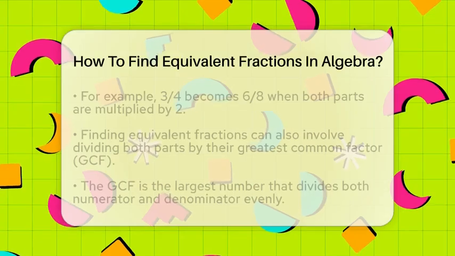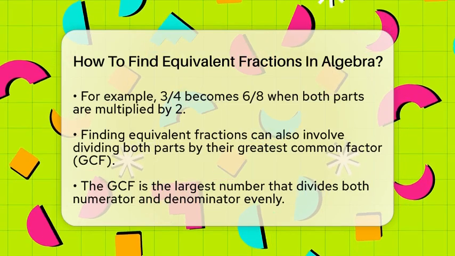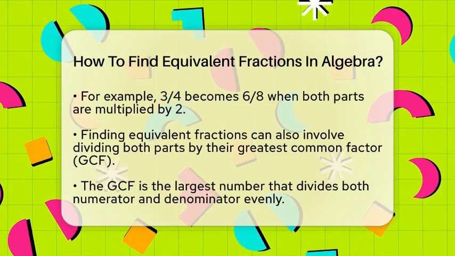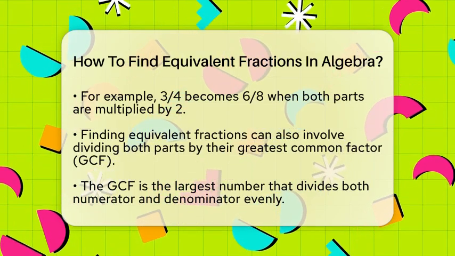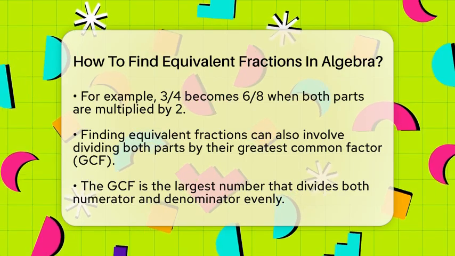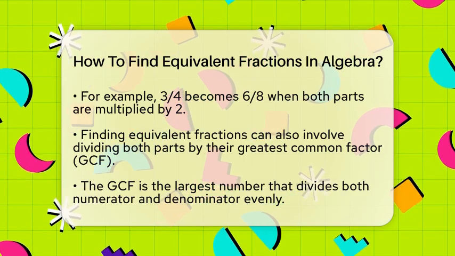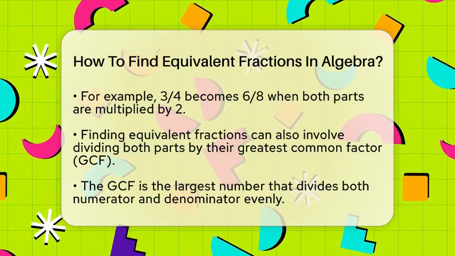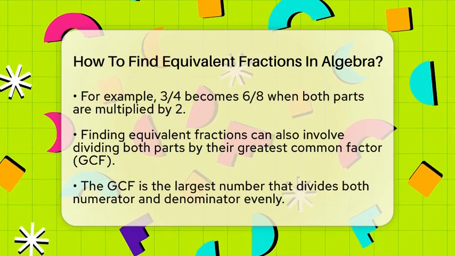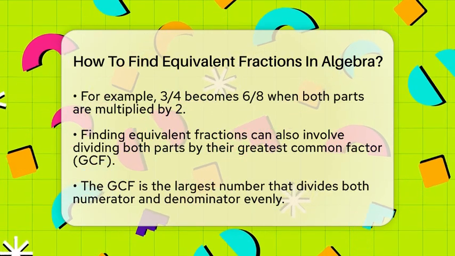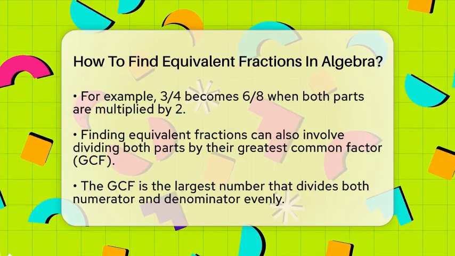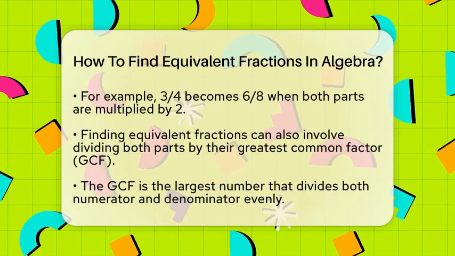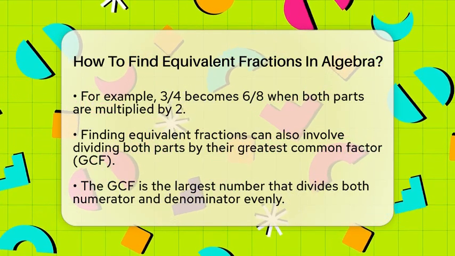For example, starting with the fraction 3/4, if you multiply both parts by 2, you get 6/8. These two fractions are equal because they both represent the same amount. Another way to find equivalent fractions is by dividing both the numerator and denominator by their greatest common factor. The greatest common factor is the biggest number that divides both parts evenly.